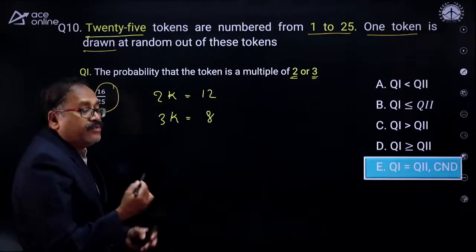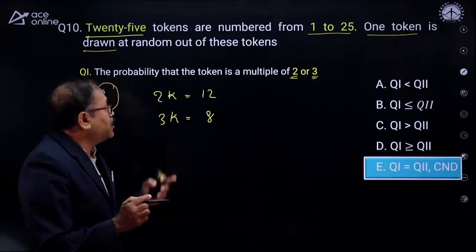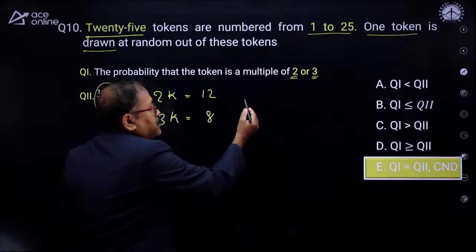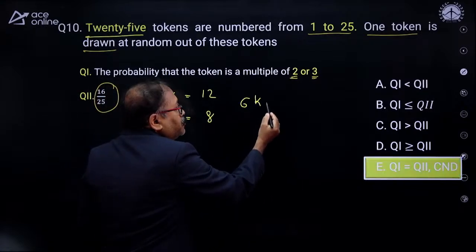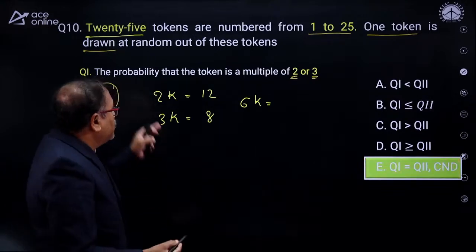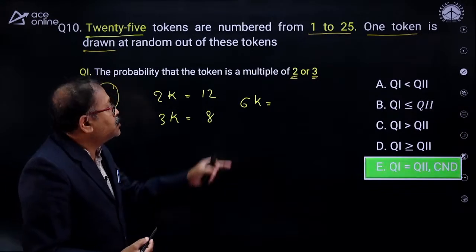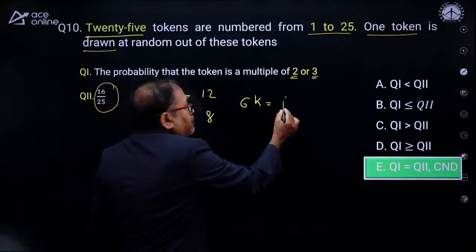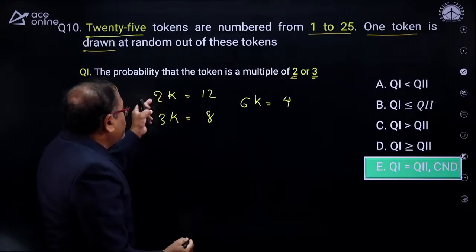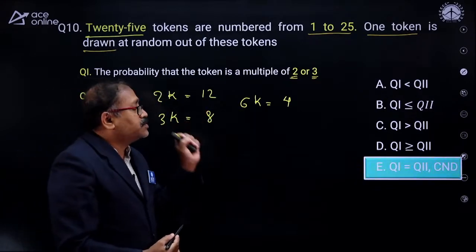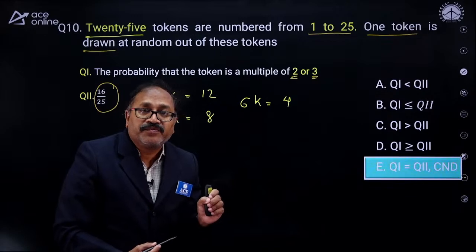But from here we have to take out the numbers which are multiples of 2 and also multiples of 3. That means multiples of 6. So those numbers we need to take out. How many such numbers are there which are multiples of the LCM of 2 and 3, that is 6? Divide 25 by 6, and 6 times 4 is 24. So 4 numbers are multiples of both 2 and 3. Those 4 numbers have to be taken out.